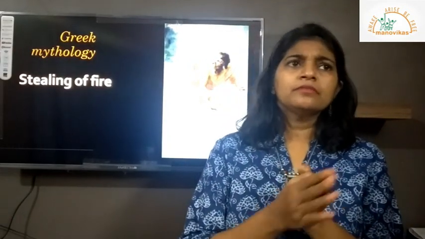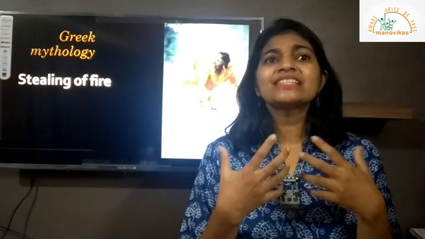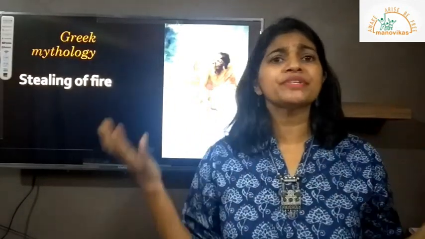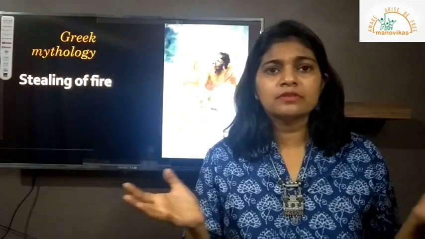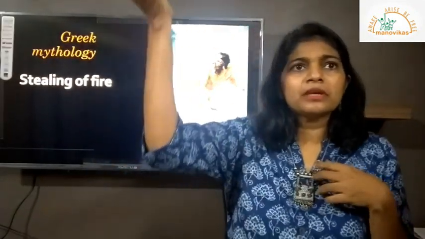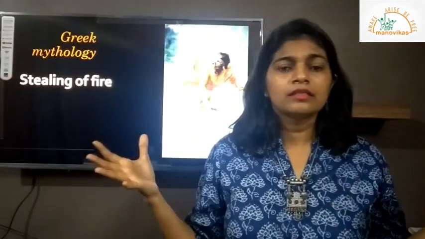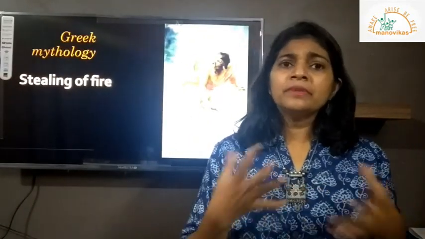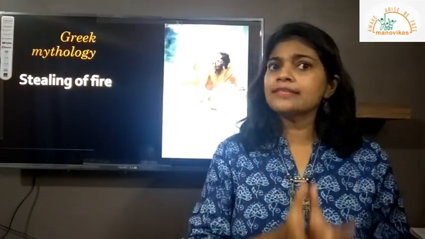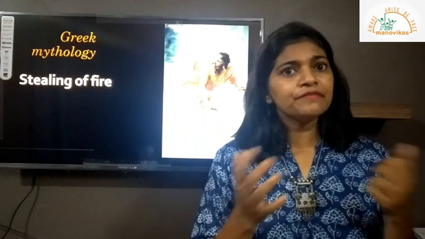Now at that time, people would get scared of natural calamities like earthquakes, storms. They didn't know what was happening. Suddenly something happens, so they didn't know what exactly was wrong. They always felt that, okay, maybe God is angry and that's why this is happening. Similarly, when they discovered fire, they must have felt, okay, this is something which we got from God, and it's a gift from God.